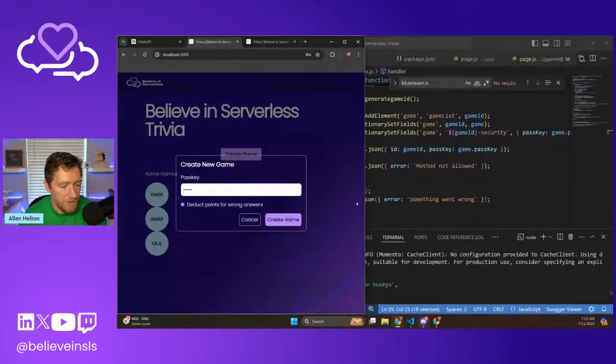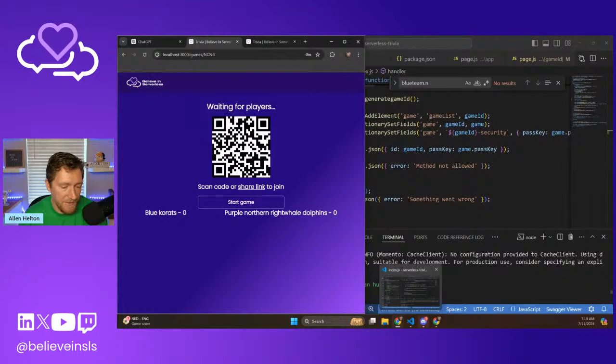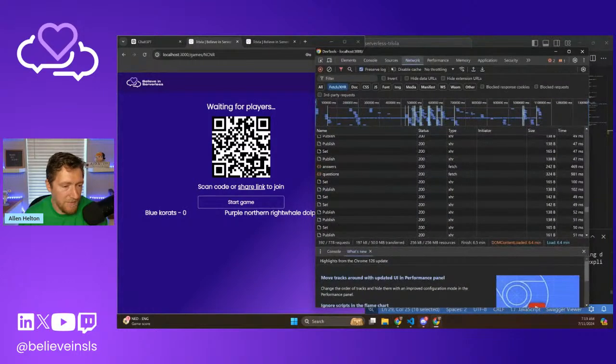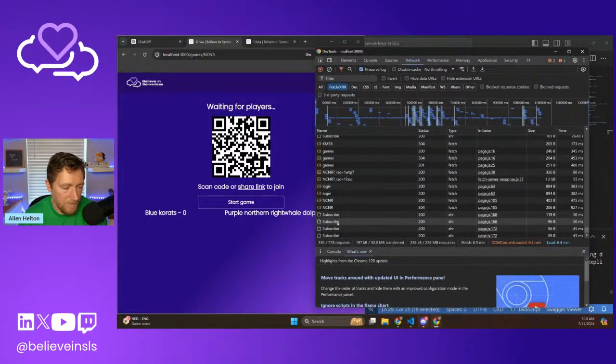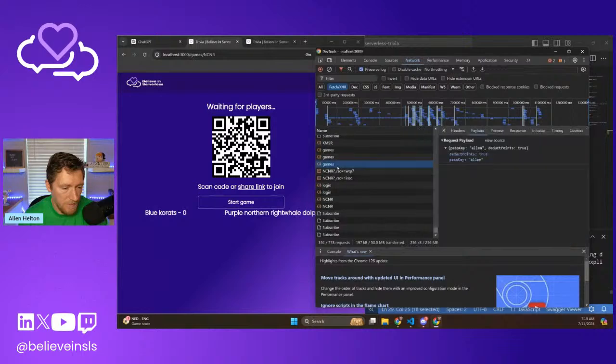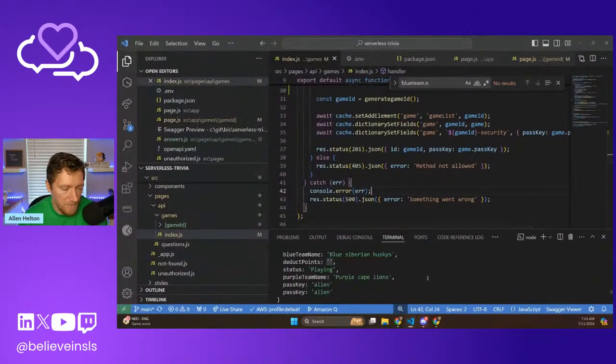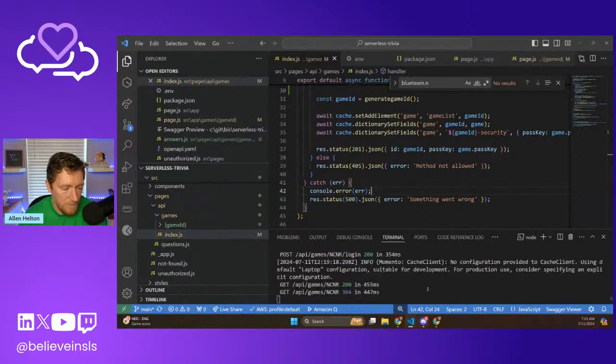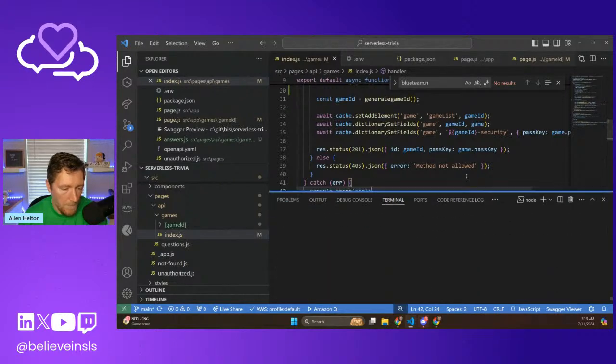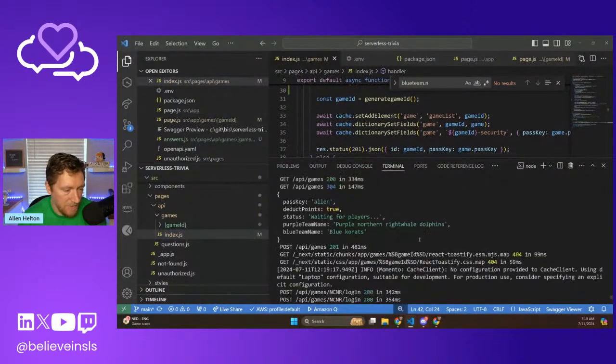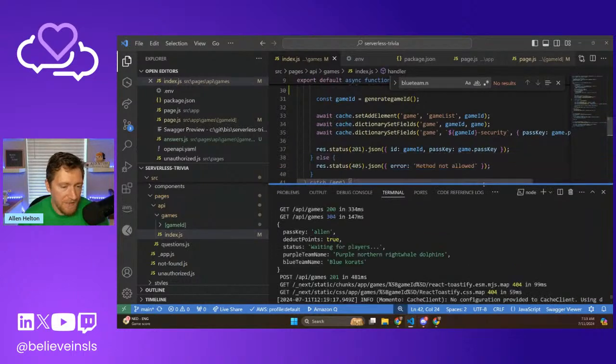Create game. So we're going to look at two things. I would like to see what we're passing in to that call from here. Games. Deduct points true. Okay. Now we're going to look at the server logs and see what it got. So deduct points is true. I guess that means that with Momento, you can't pass in a Boolean value. It's just not going to set that.